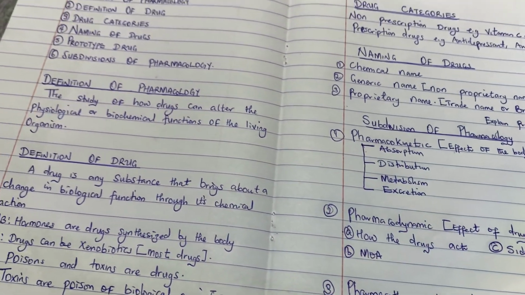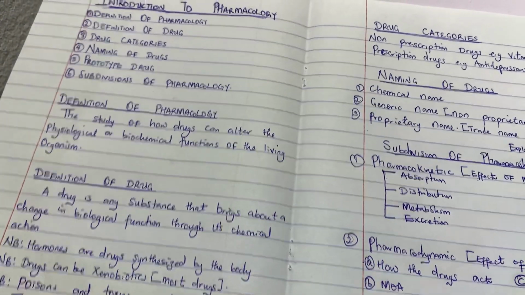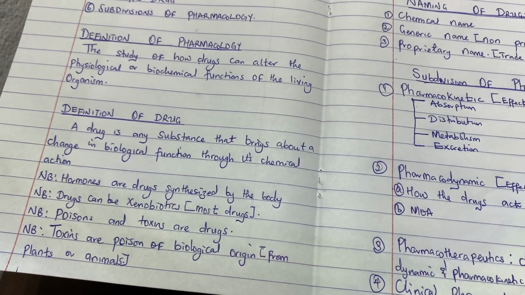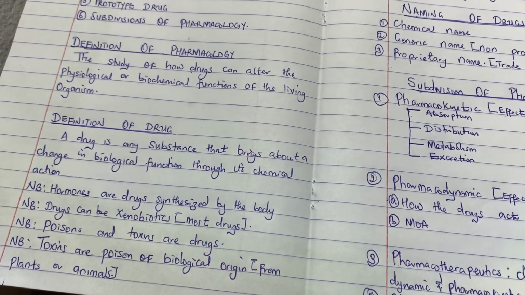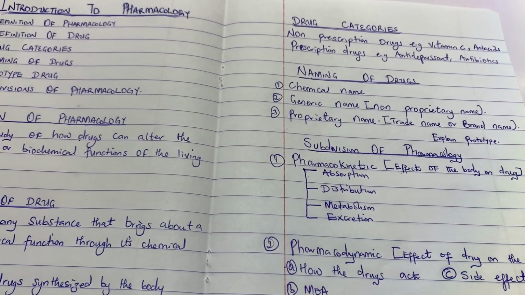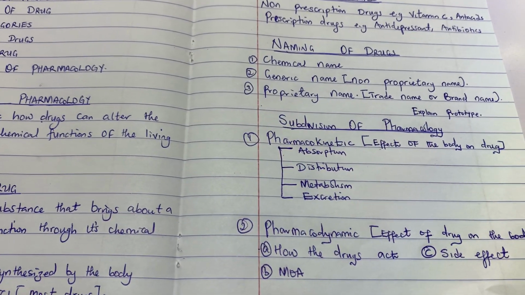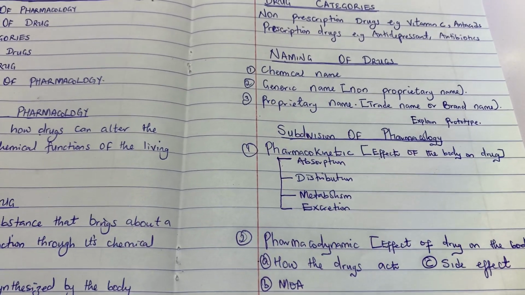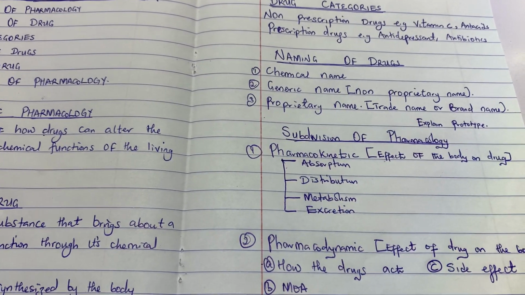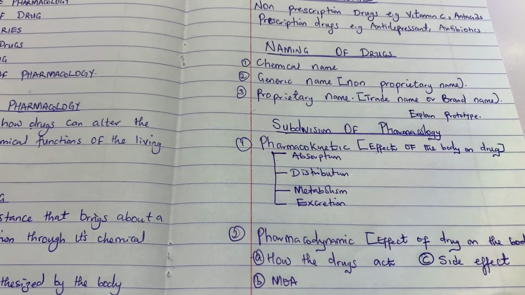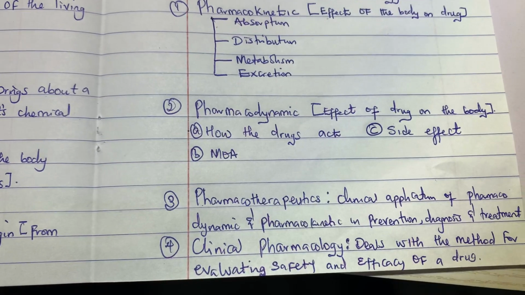So far from this tutorial, you should be able to remember the definition of pharmacology and the definition of a drug. Know that toxins are drugs, but they are of biological origin. They are poisons of biological origin. Poisons and toxins together, they are drugs. Know the naming of drugs: the chemical name, the generic name, the trade name. Know pharmacology and its subdivisions. You must know the subdivisions of pharmacokinetics: absorption, distribution, metabolism, and excretion. Know pharmacokinetics, pharmacodynamics, pharmacotherapeutics, and clinical pharmacology.